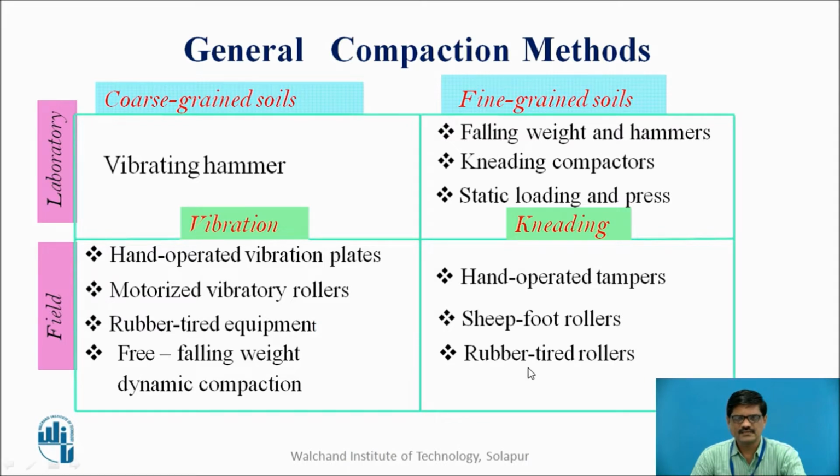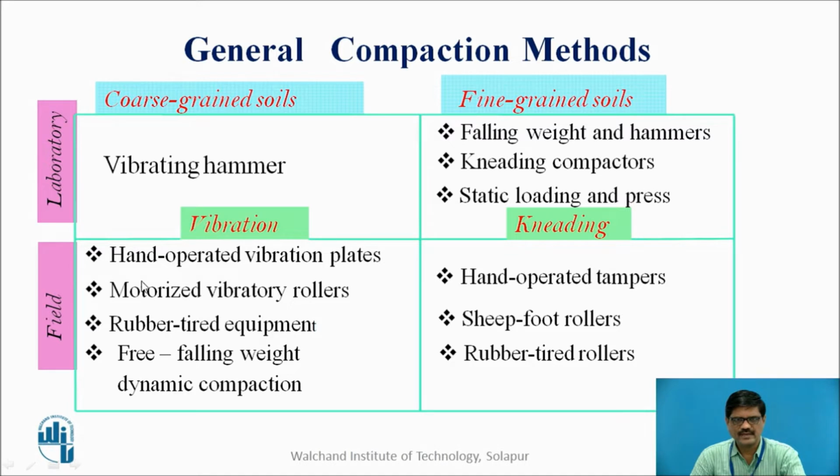So these are certain compaction methods in the laboratory as well as in the field. Exclusively, we have different methods for coarse grained soil and fine grained soil. In the coarse grained soil, for a laboratory, we can go for a vibrating hammer for achieving the compaction, and the vibration can be achieved on the field as well. So on the field also we can perform the compaction